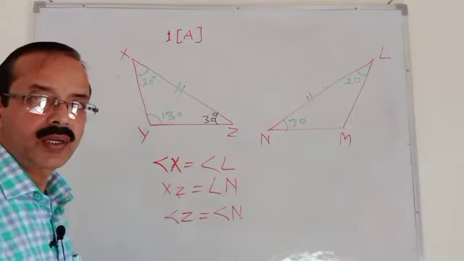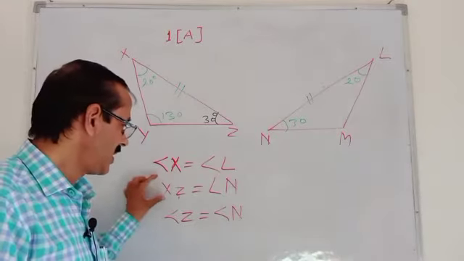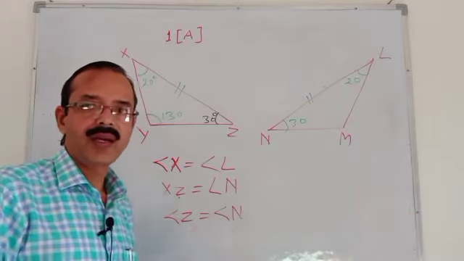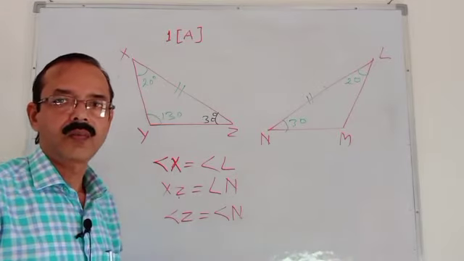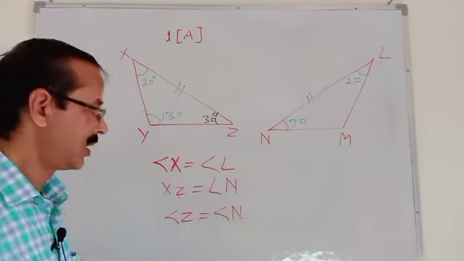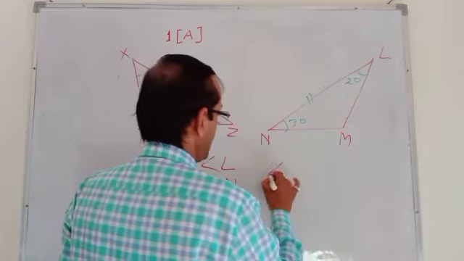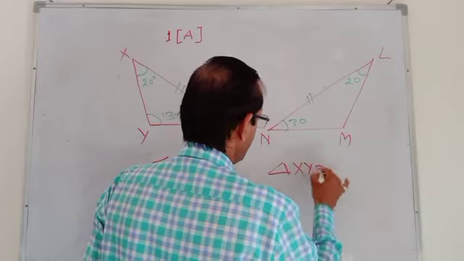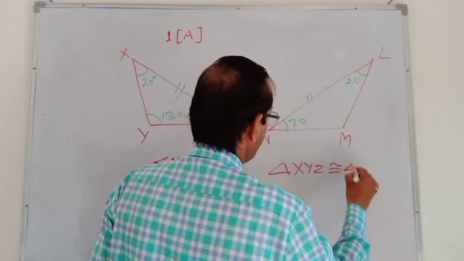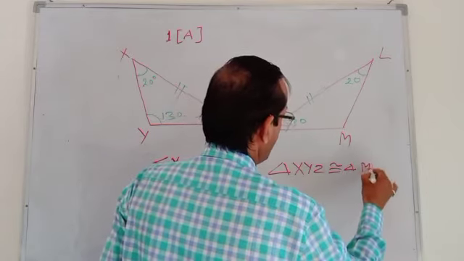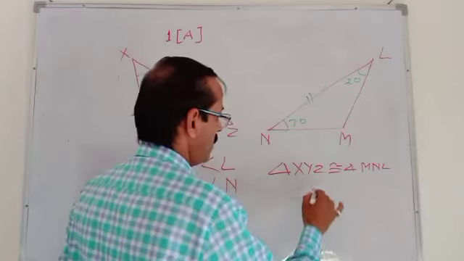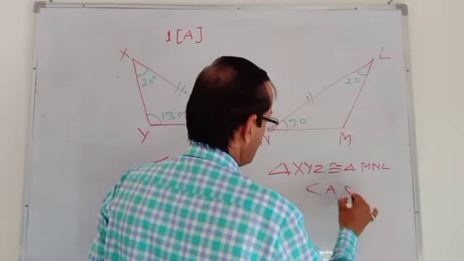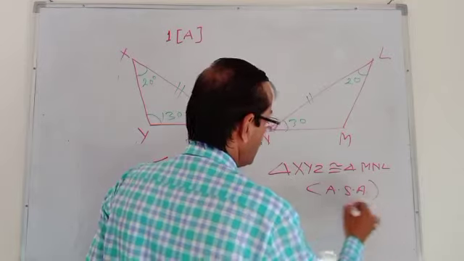So we found here angle, side, angle. Both triangles are congruent by ASA. So we can say triangle XYZ is congruent to triangle MNL by angle, side, angle.